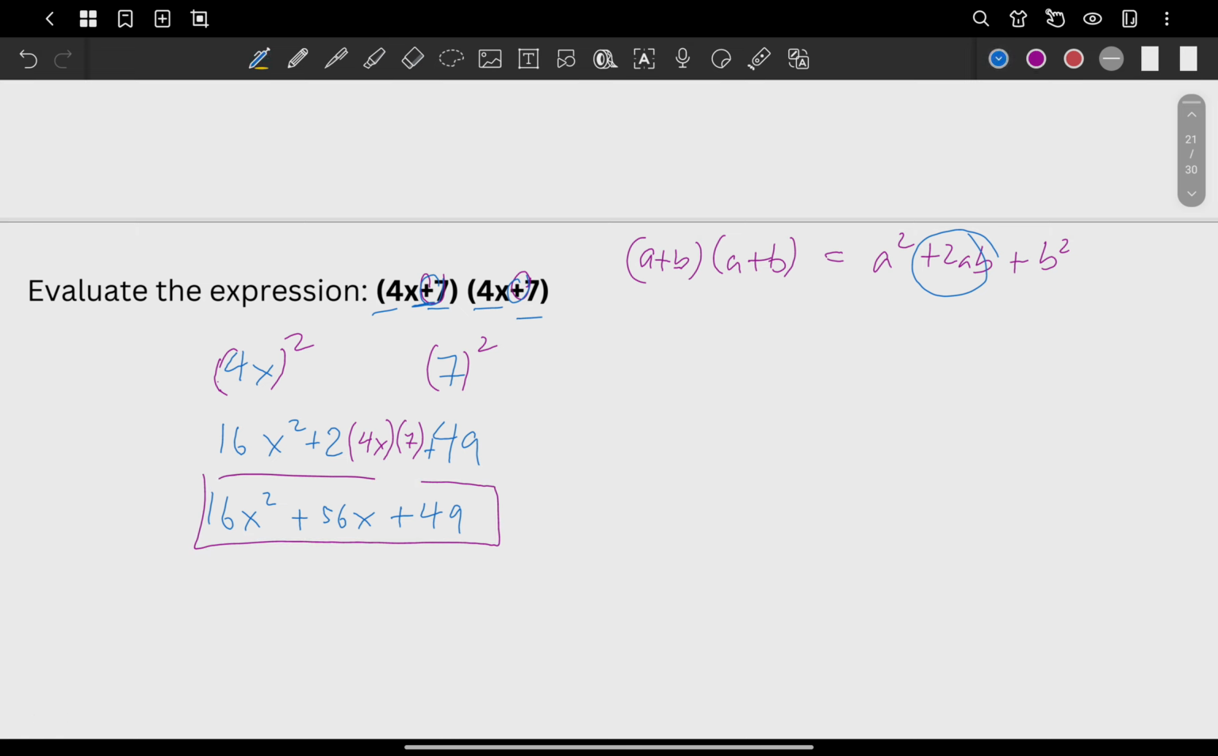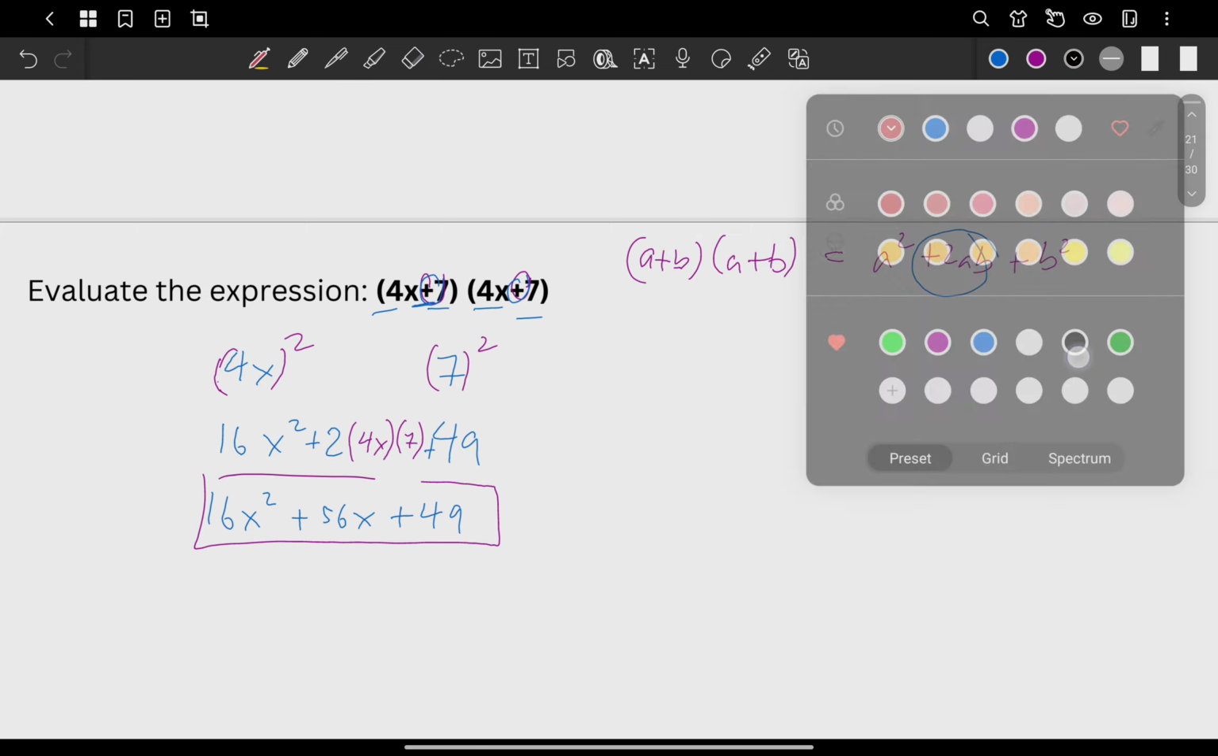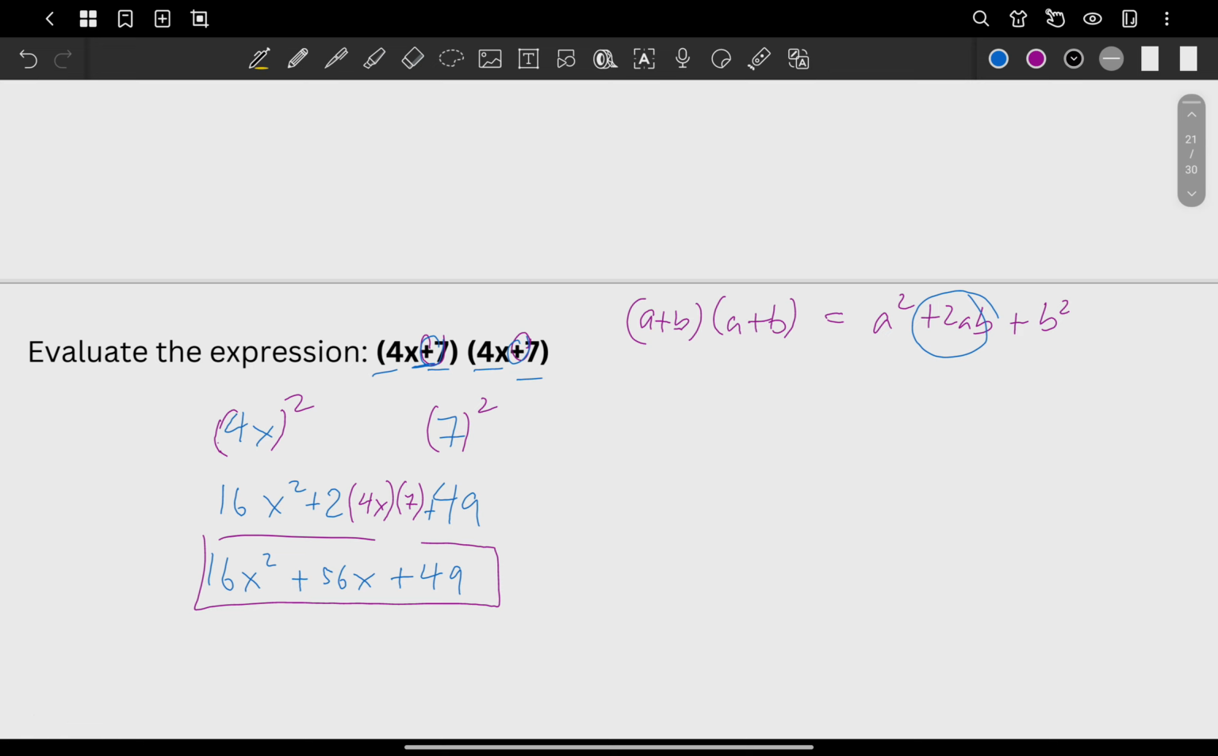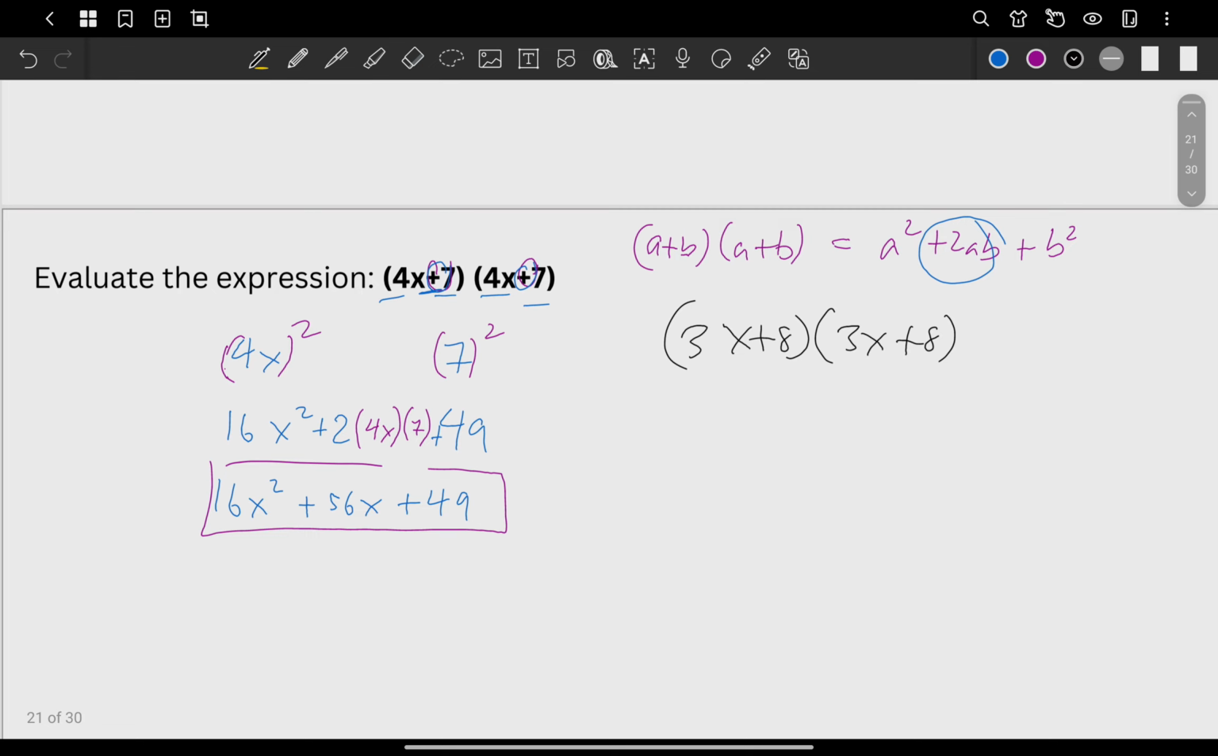Okay, I guess we need one more example. And while I'm writing the example, you may just pause first the video and then you can try. What if we have here 3x plus 8 times 3x plus 8? What do you do? Again, you get the two repeating values. You have here 3x, you have here 8. You square both of them.